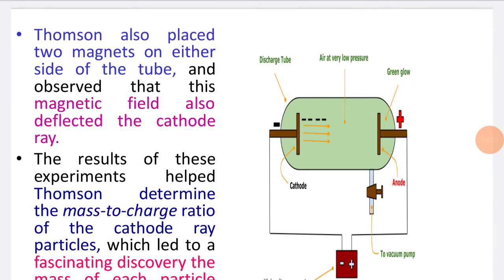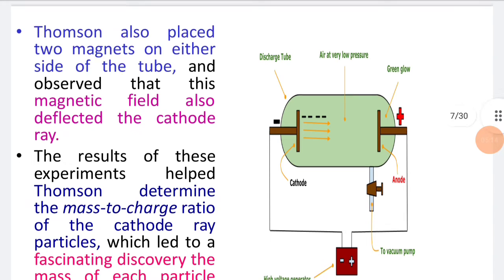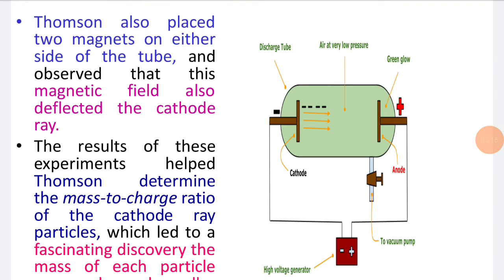The electron is a negatively charged particle which always tends to move towards the positive side. The cathode is a negative electrode, and from it the electron is produced, which moves towards the positively charged electrode. From this experiment, he concluded that the ray, the particle emitted from the cathode, is the electron.